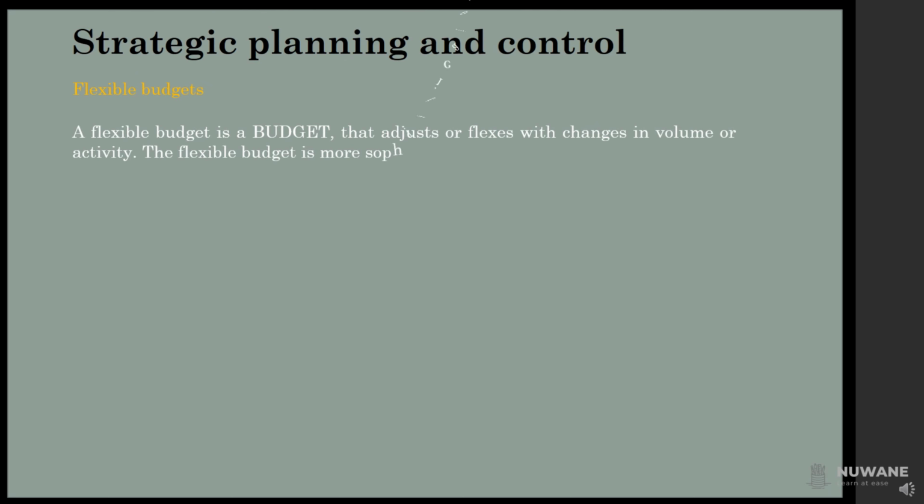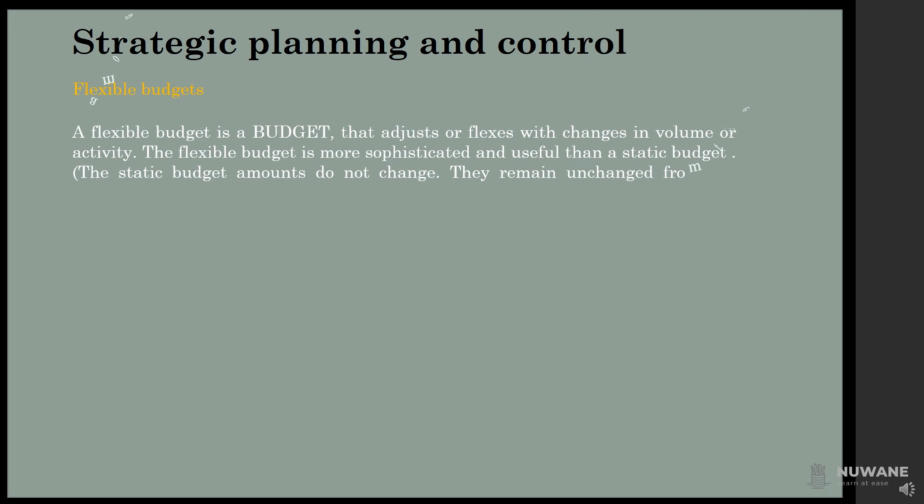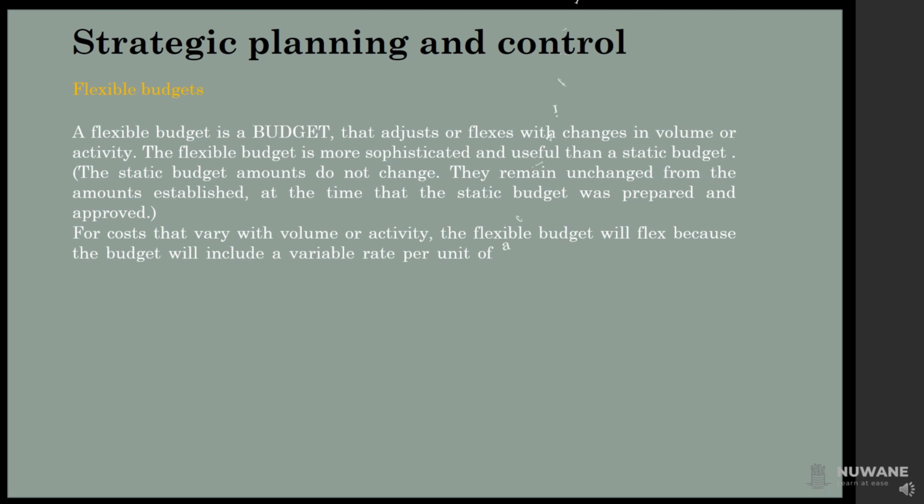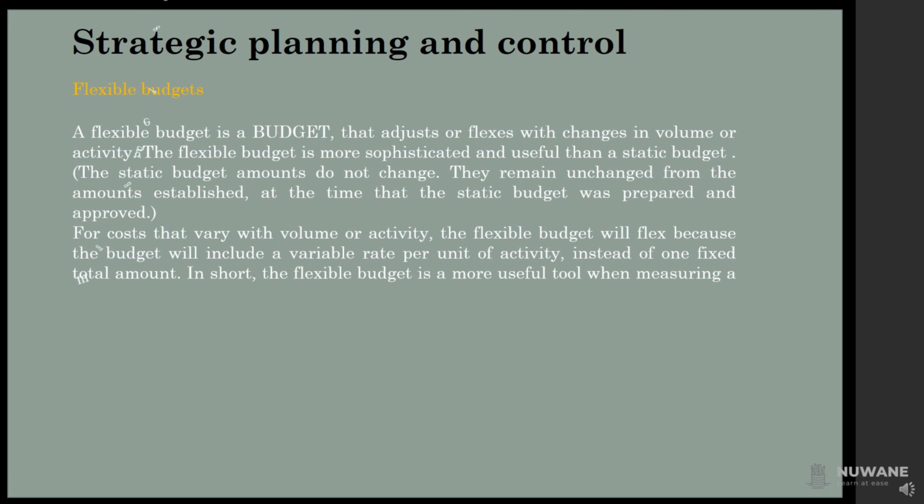The flexible budget is more sophisticated and useful than a static budget. The static budget amounts do not change. They remain unchanged from the amounts established at the time that the static budget was prepared and approved. For costs that vary with volume or activity, the flexible budget will flex because the budget will include a variable rate per unit of activity, instead of one fixed total amount. In short, the flexible budget is a more useful tool when measuring a manager's efficiency.